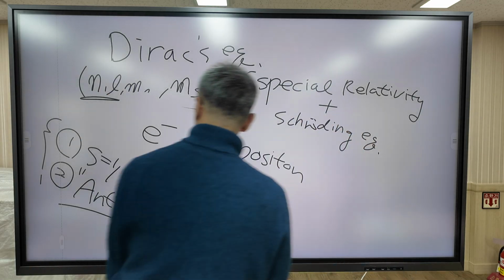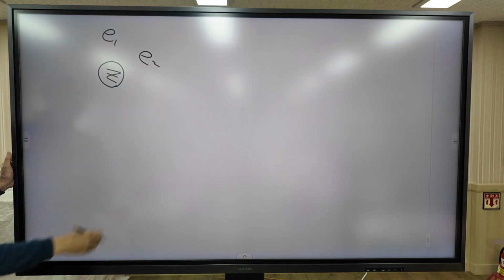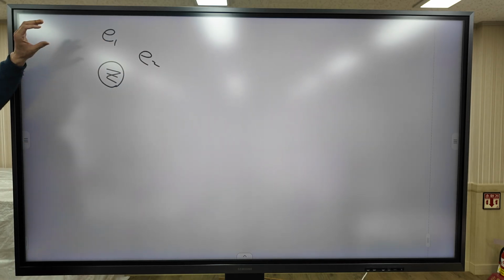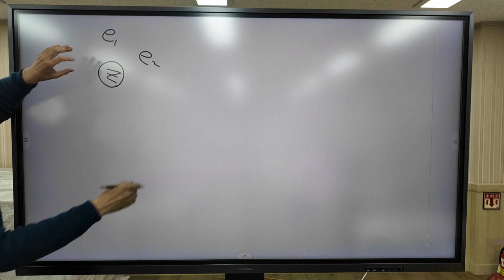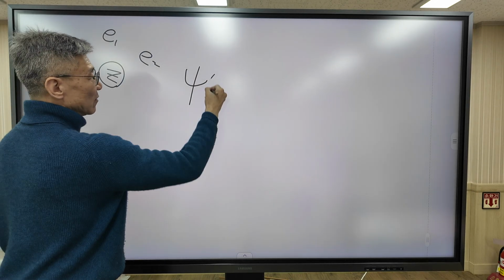Now let's move on to the multi-electron system. To keep it simple, consider an atom with 1 nucleus and 2 electrons. Now, to represent the quantum mechanical state of 2 electrons, the wave function is a function of 6 variables.